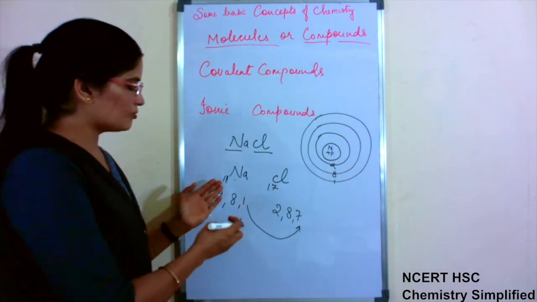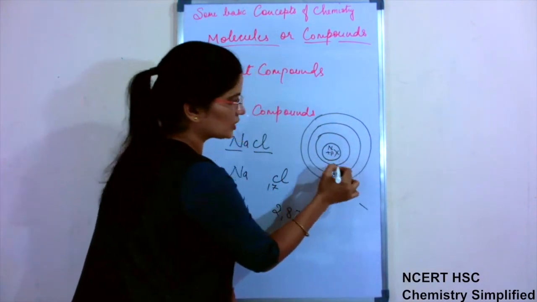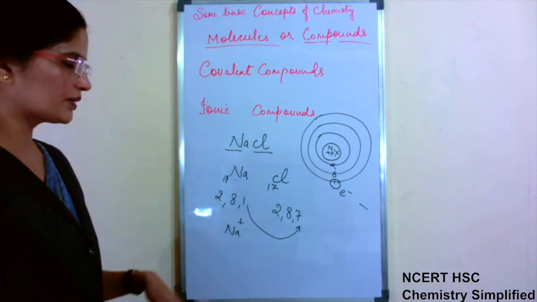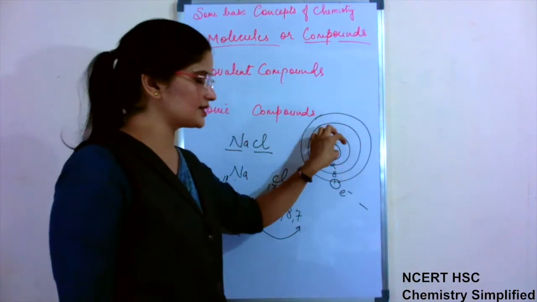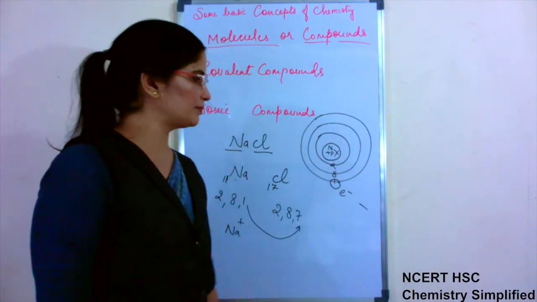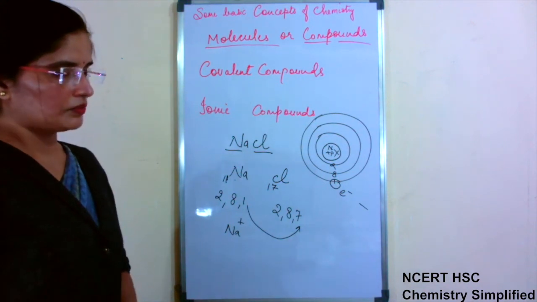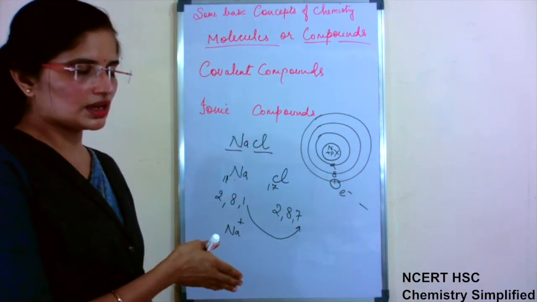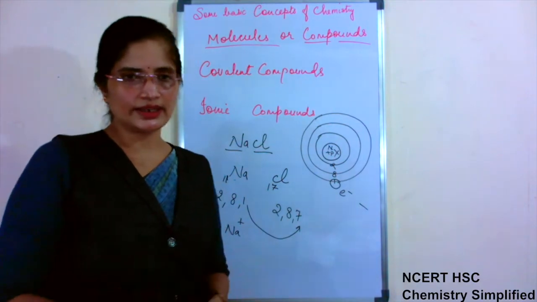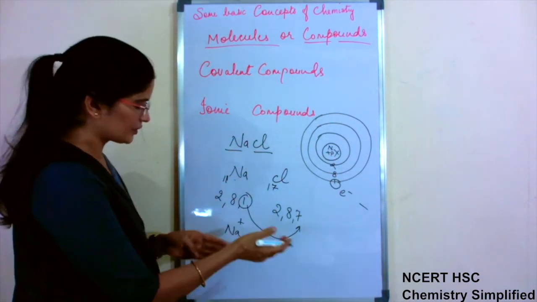When it comes to losing, only electrons can be lost. Protons are not affected in this process. Protons will remain as they are inside the nucleus. Only electrons can be gained or lost. That is why atoms acquire negative charge when more electrons come in, and positive charge when electrons are lost. So this 1 electron is lost.